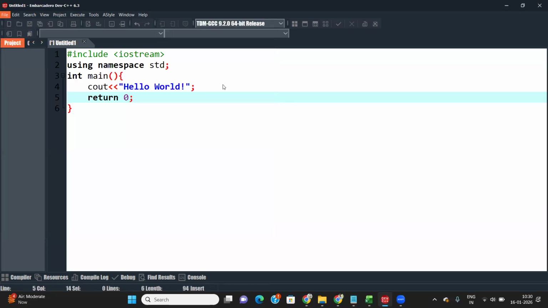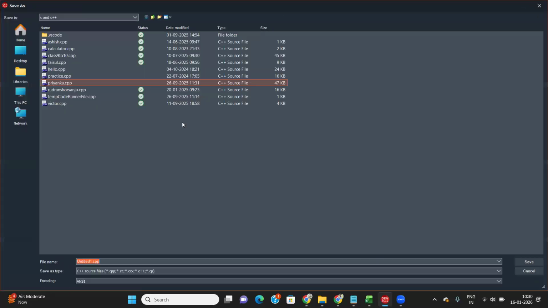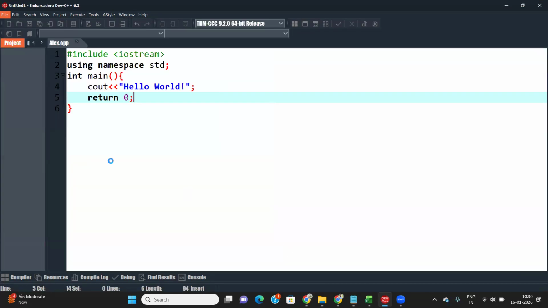Click on save. I name it alex.cpp. This is the source file in CPP. Save as type is C++ source file, and click on save. Here we have the file name alex.cpp.